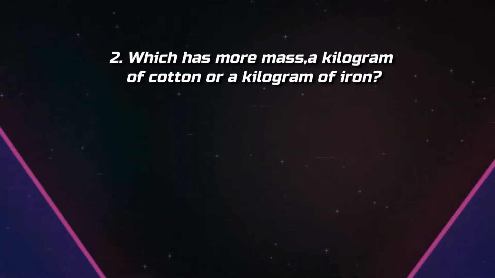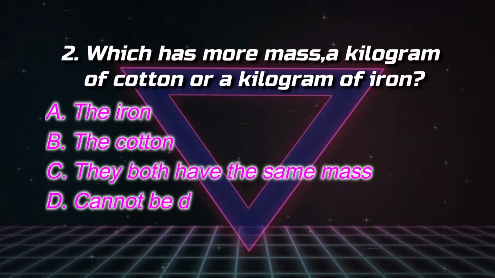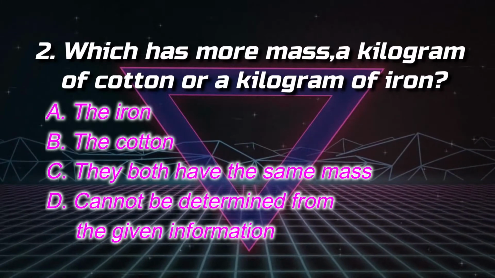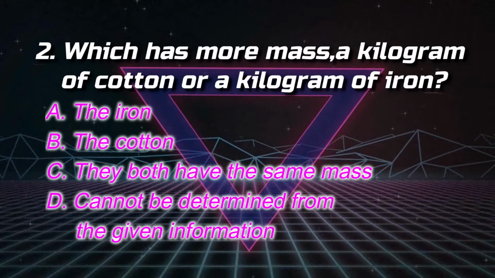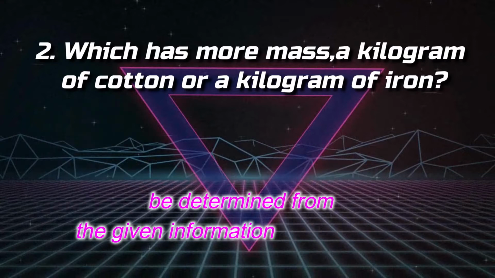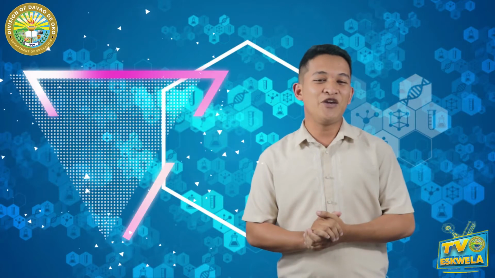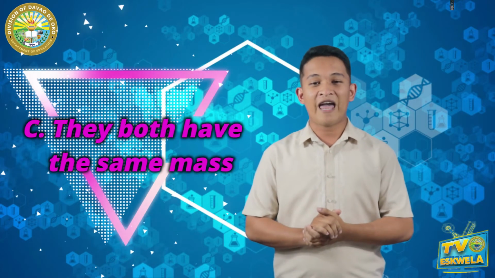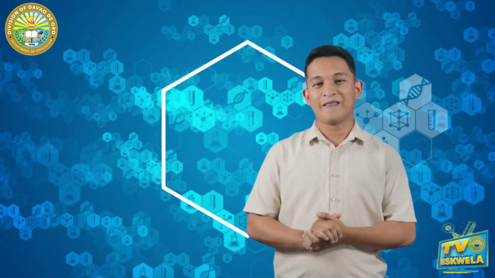Number 2, which has more mass? A kilogram of cotton or a kilogram of iron? Letter A, the iron. Letter B, the cotton. Letter C, they both have the same mass. Letter D, cannot be determined from the given information. If you answer letter C, you are correct. They both have the same mass.